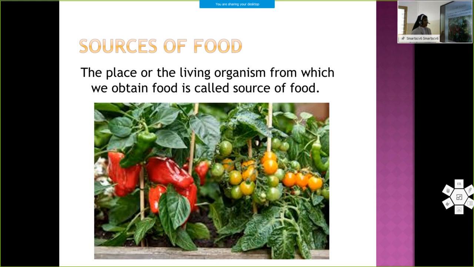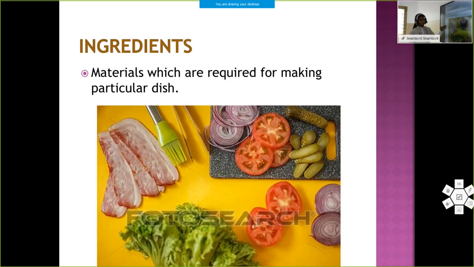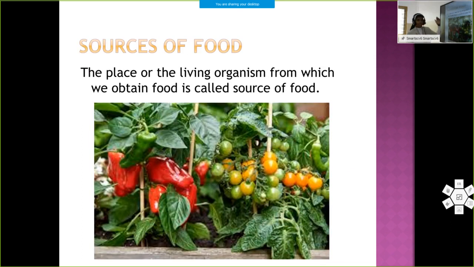When we discussed these ingredients, we saw that they come from plants or animals. That is, we search for the source of this food. For that, first we have to define what is meant by source of food. The place or the living organism from which we obtain food is called the source of food.